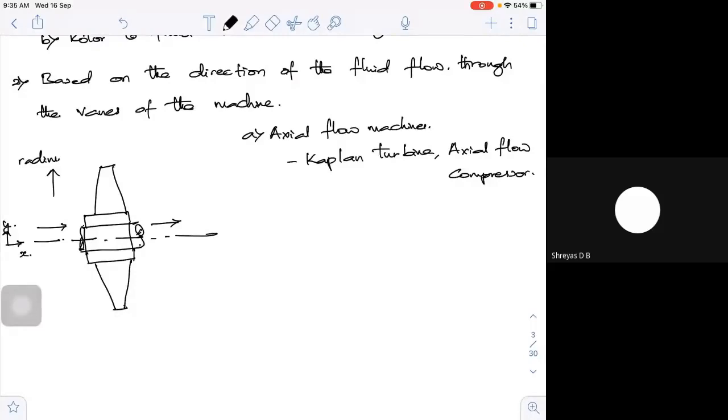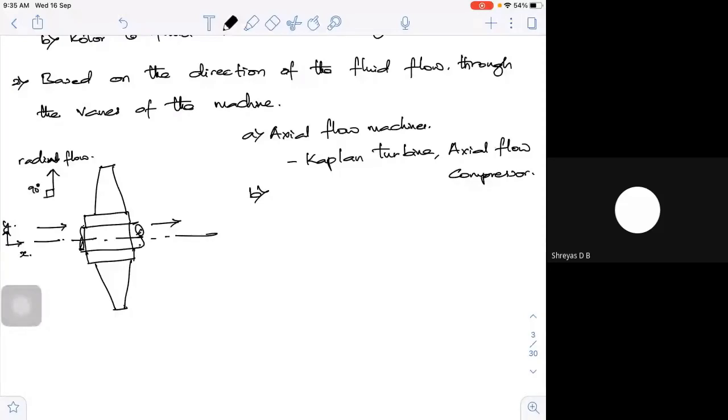So if the flow is in this particular direction along the radius of the machine, I call that radial flow. Fine. If it is exactly perpendicular to your axis, at any given point, if you draw the angle, this is exactly 90 degrees.